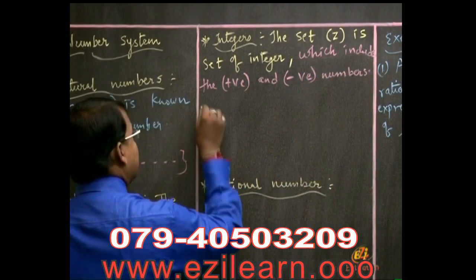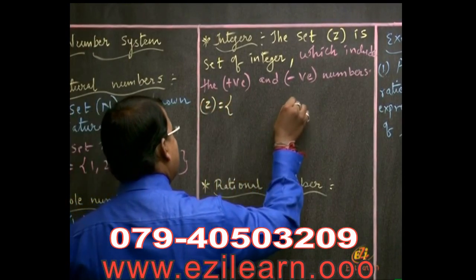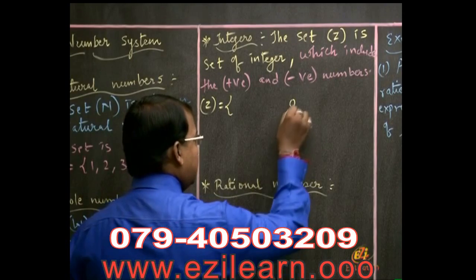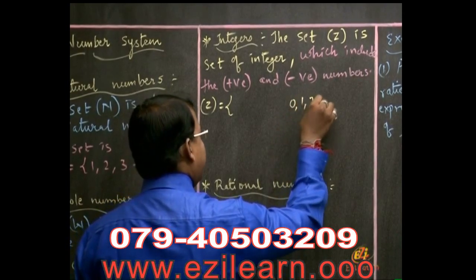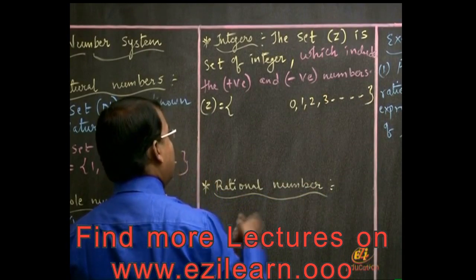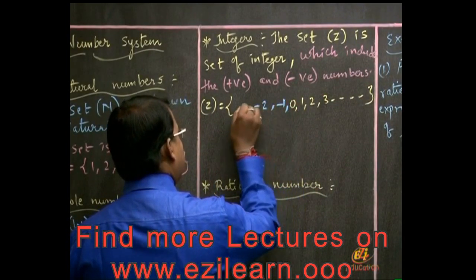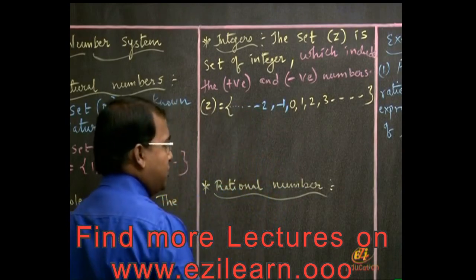That is, Z is 0, which also comes towards the positive direction and goes to infinity, and towards the negative direction also it goes towards infinity.